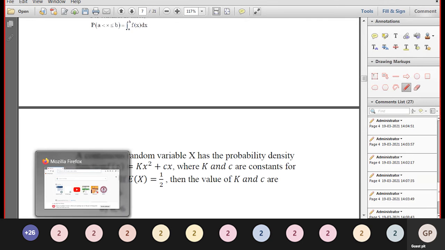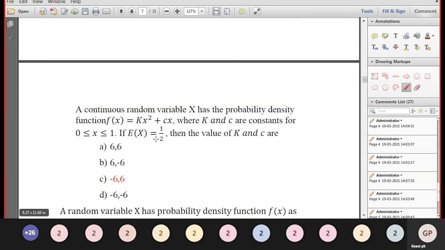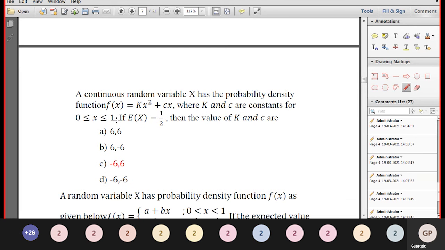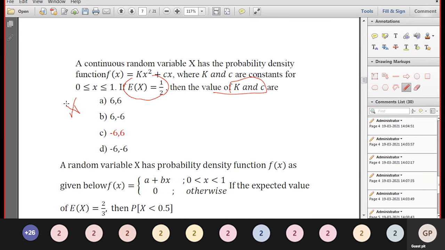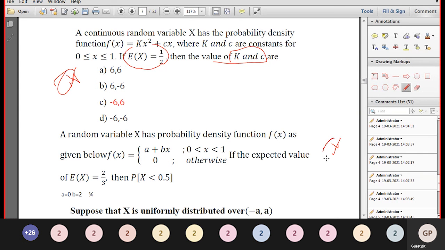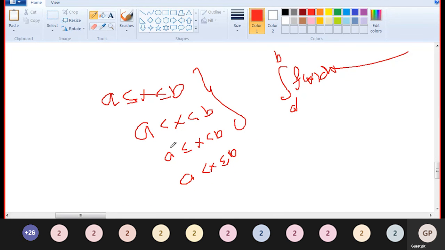Okay, come to the next problem. A continuous random variable X has the probability density function f of x equal to kx squared plus cx, where k and c are constants, for 0 to 1. E of x equals 1 by 2. Find the values of k and c. Very important questions. We have two problems given, both are GATE questions. First, write this f of x.